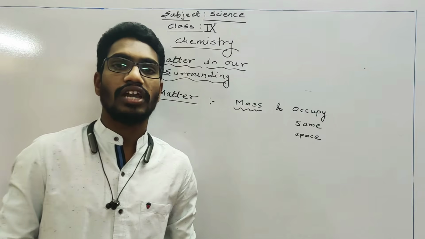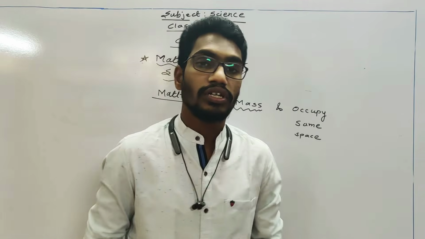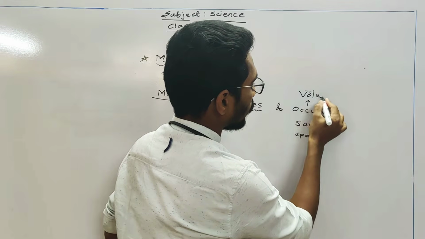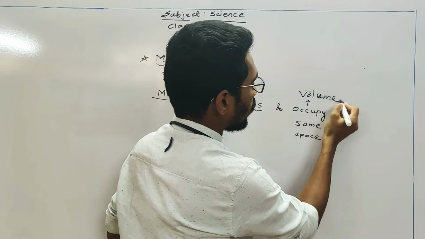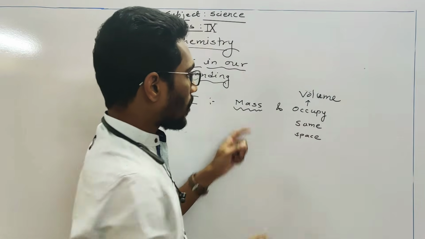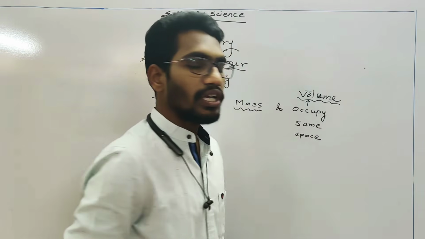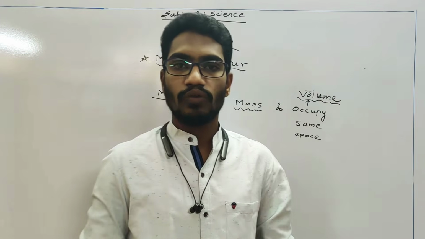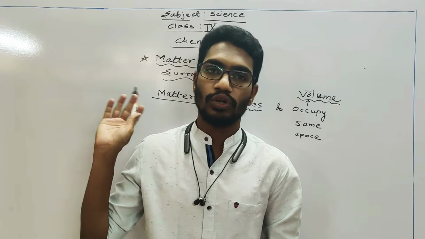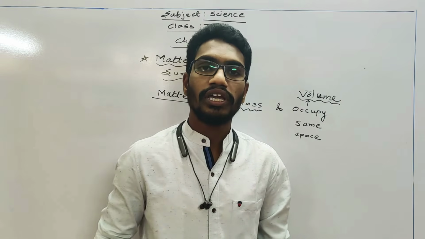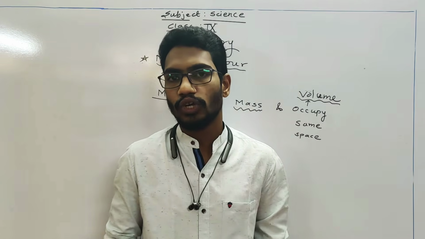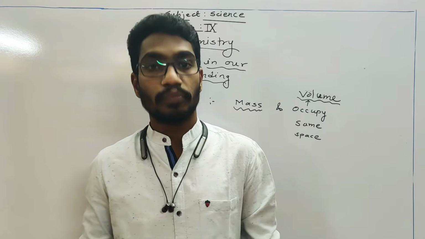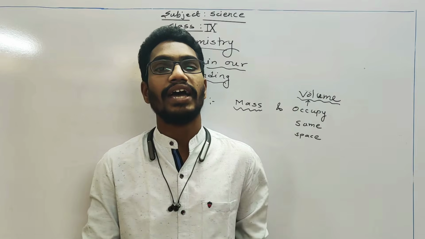So everything in our surrounding that has mass and volume, that occupies some space, is matter. If any object has mass and also volume, then that object is termed as matter. Everything in our surrounding, like this pen, this board, the human body, this mobile, your books, all have some mass and occupy particular space. That's why they are considered as matter.